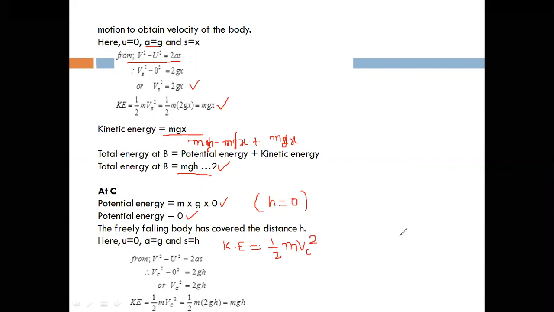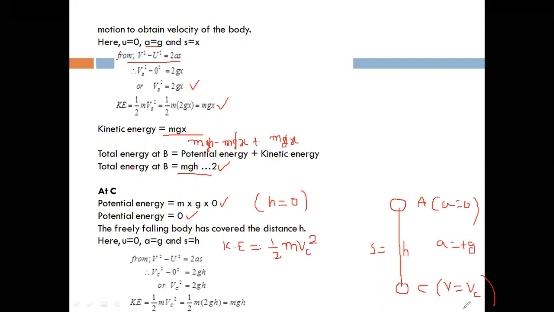So we are taking the initial point A and the final position C. From A to C, the distance traveled is h, so the displacement is h. At A, the initial velocity is 0, and at C, the final velocity is vc. Since the object is moving downward, a equal to plus g.